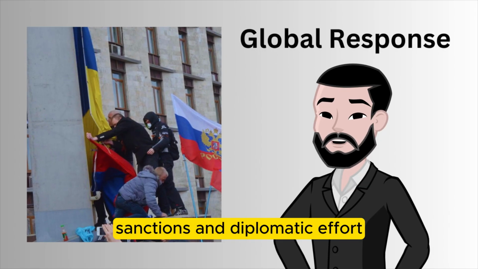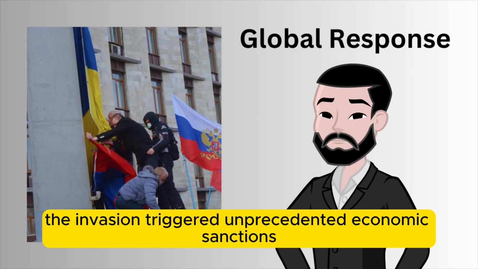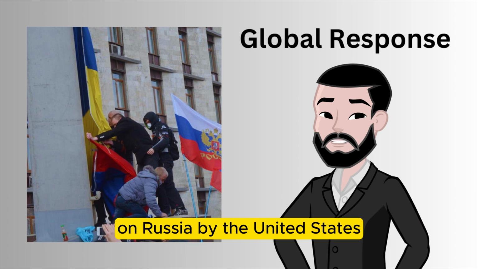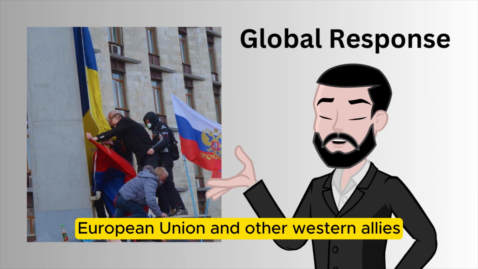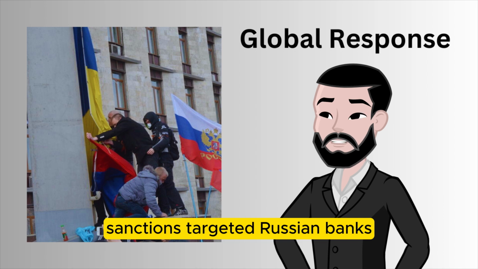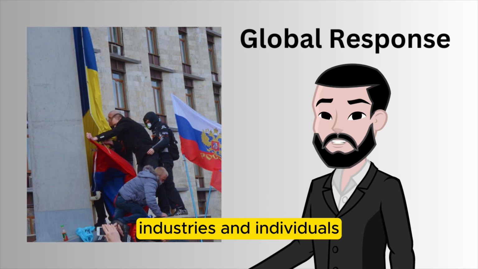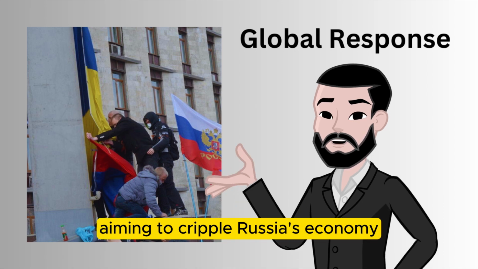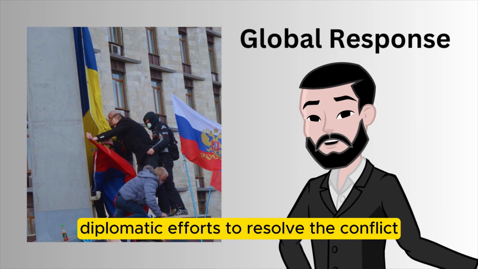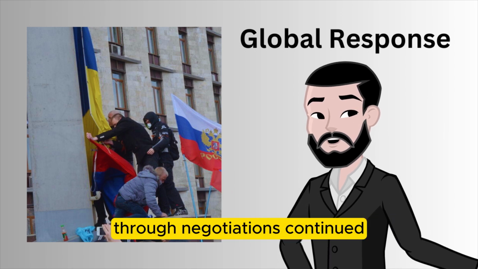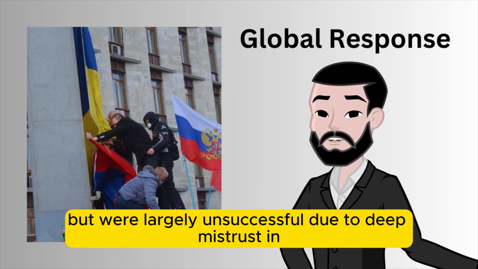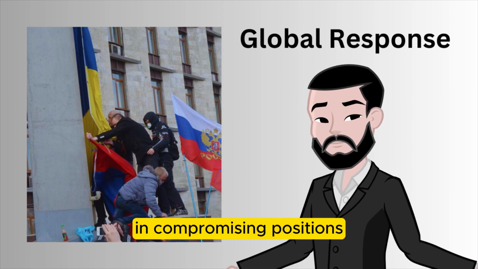Sanctions and diplomatic efforts. The invasion triggered unprecedented economic sanctions on Russia by the United States, European Union, and other Western allies. Sanctions targeted Russian banks, industries, and individuals, aiming to cripple Russia's economy. Diplomatic efforts to resolve the conflict through negotiations continued but were largely unsuccessful due to deep mistrust and uncompromising positions.